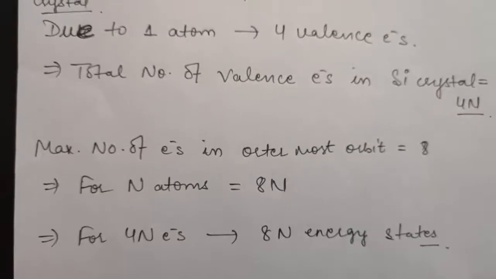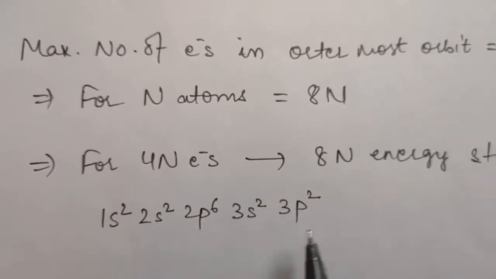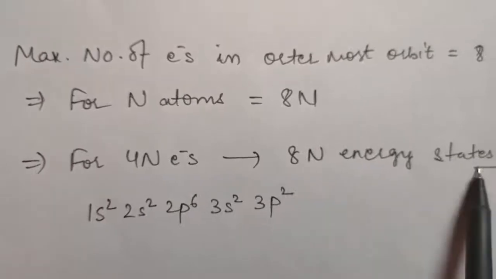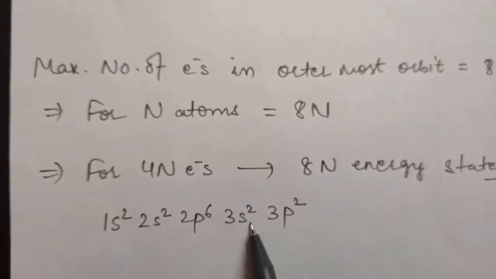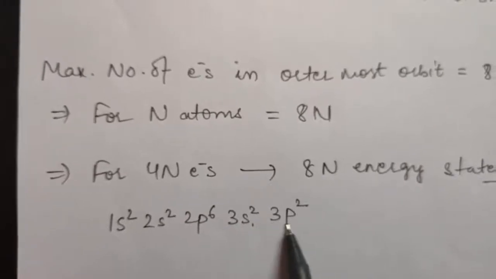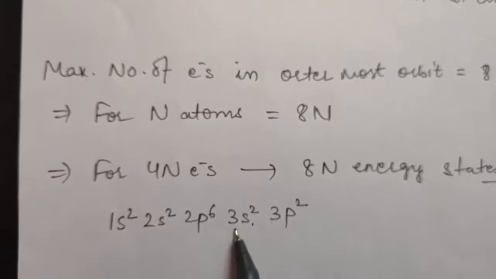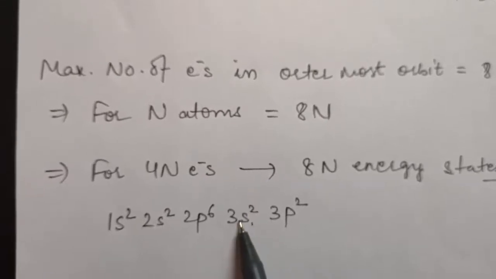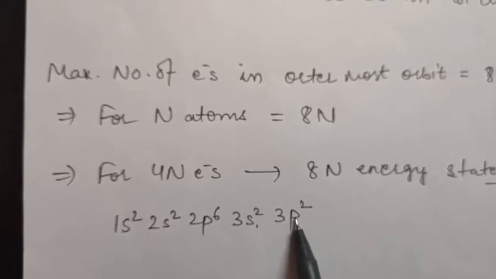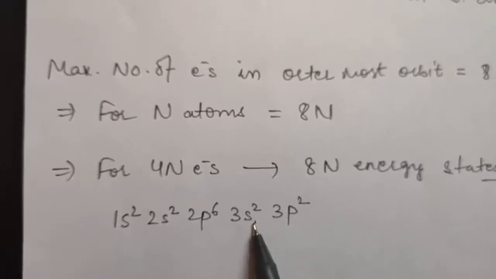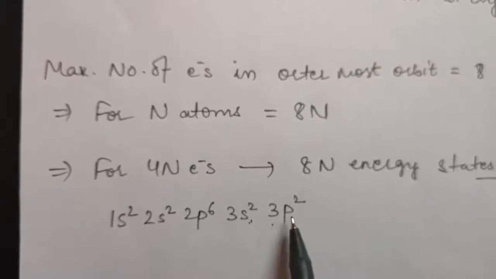And as you know, for a silicon atom, this is the electronic configuration. If 8n energy states are possible, then 2n energy states will be possible in the 3s level, and 6n energy states will be possible in the 3p level, because obviously 2 electrons can be there in s for a single atom and a maximum of 6 electrons can be there in p. So 2n energy levels are possible in 3s and 6n energy levels are possible in 3p.